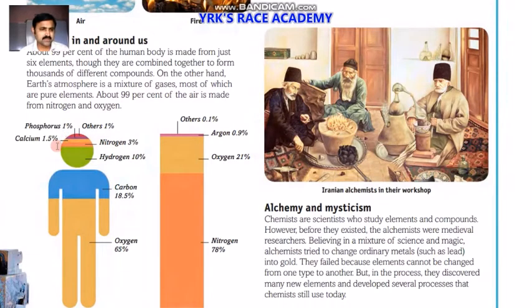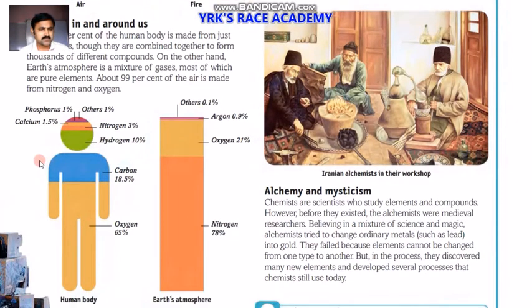We have phosphorus, calcium 1.5%, phosphorus 1%, nitrogen 3%, hydrogen 10%, carbon 18.5%, and oxygen 65% in the human body. On the other hand, in the Earth's atmosphere, if you observe, 78% is nitrogen and 21% oxygen, argon 0.9%, and the remaining 0.1% is others.